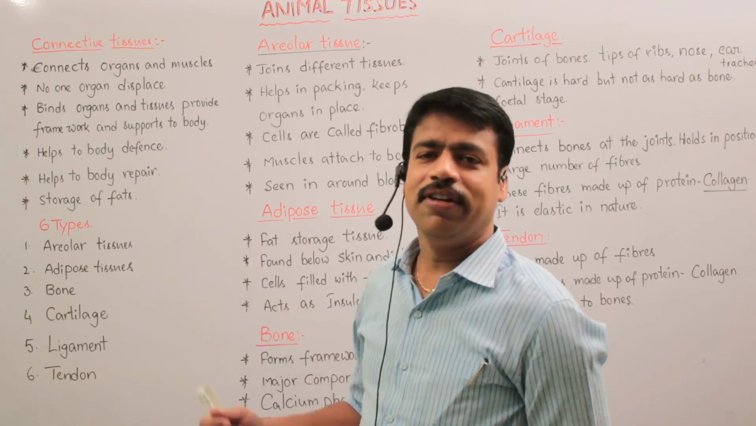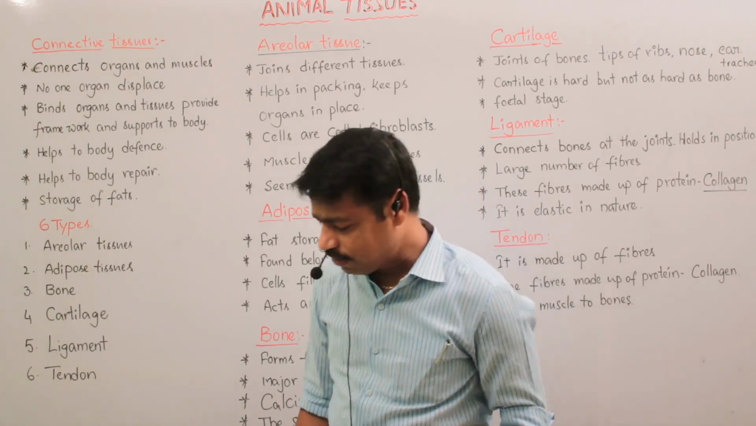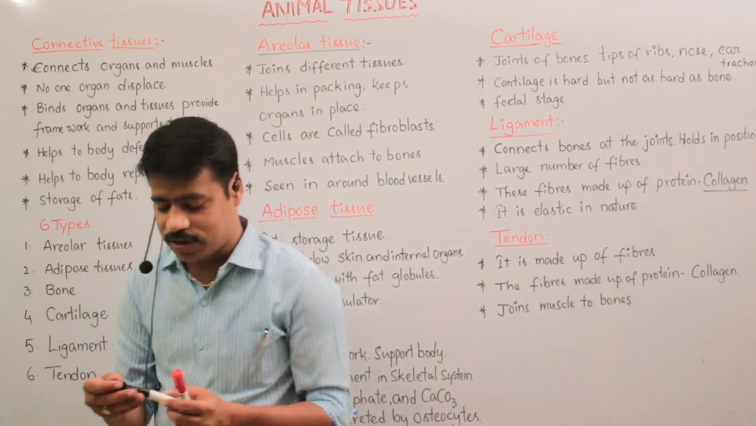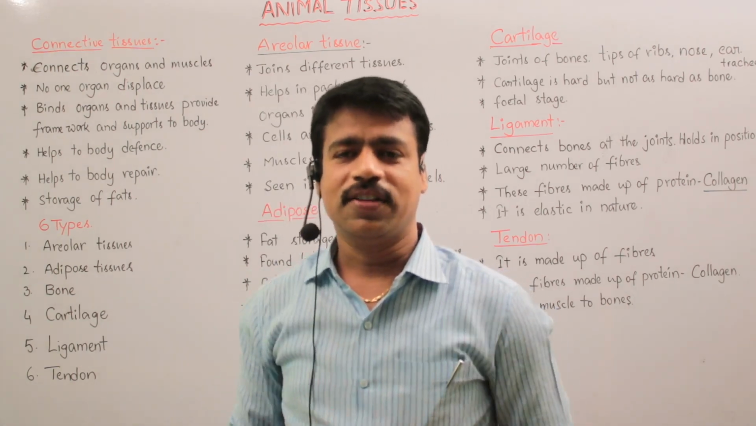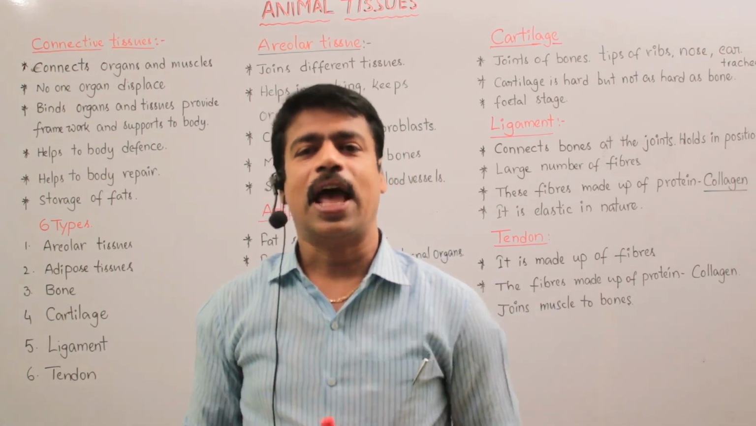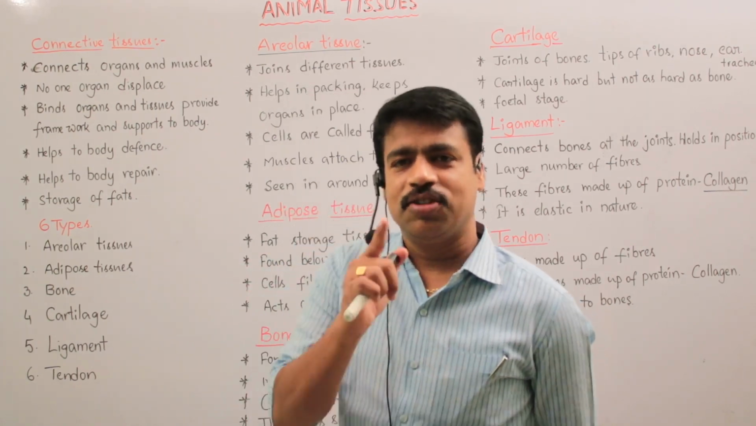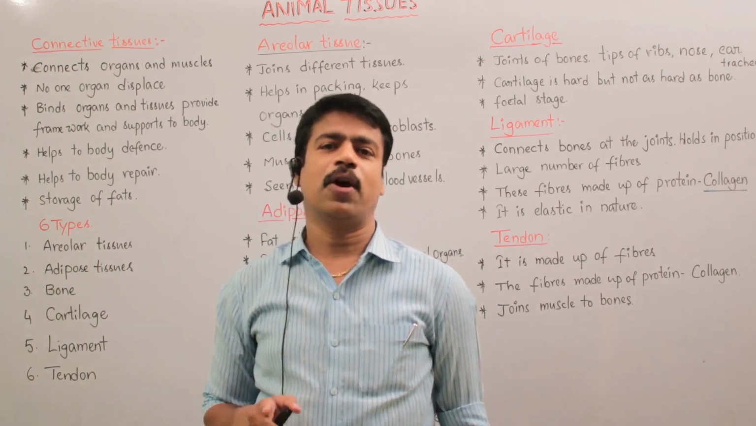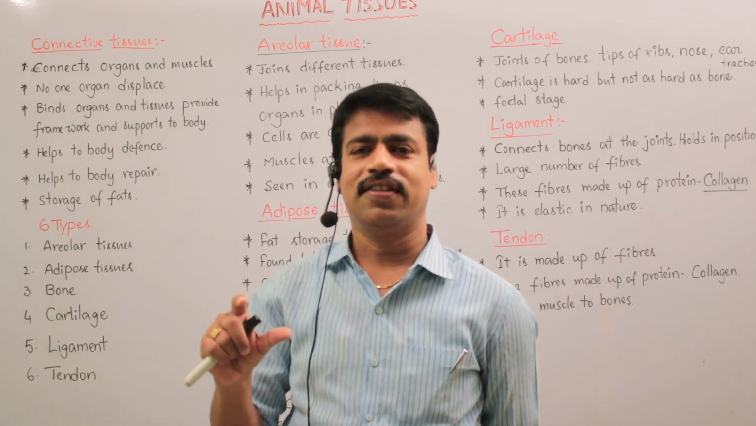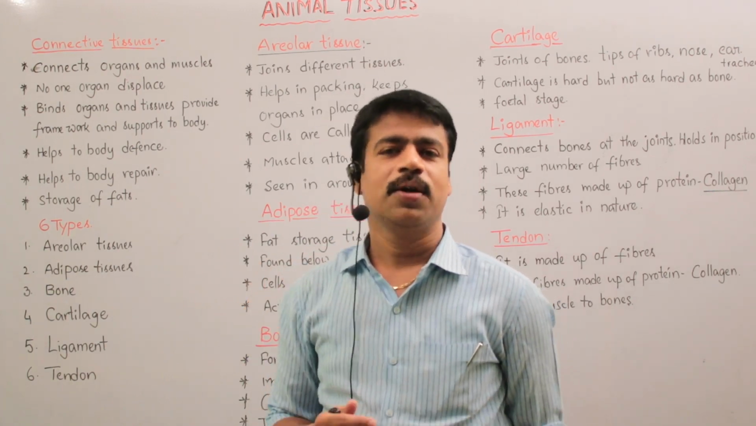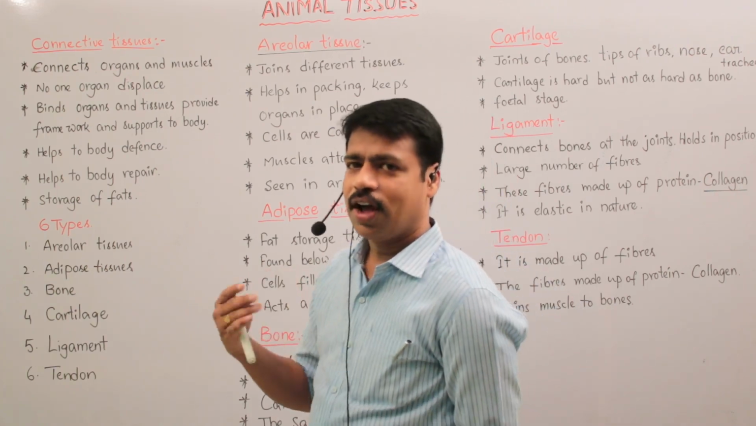Okay, today we learn about animal tissues. In previous classes we already discussed epithelial tissue, the importance of epithelial tissue and types of epithelial tissue. Mostly, epithelial tissues protect our body, and they secrete some fluids into our body. These are the important points of epithelial tissue.